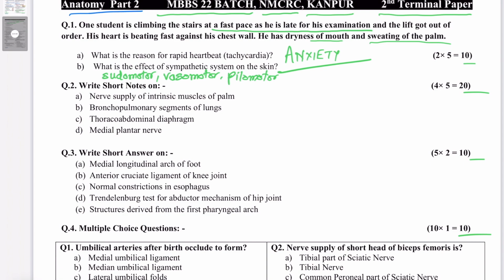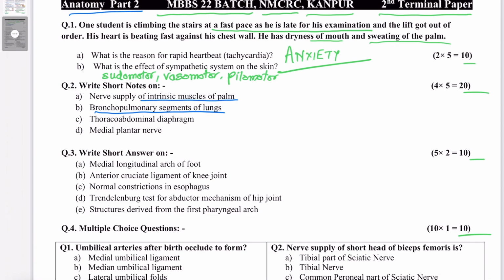Now moving to question number 2, write a short note on nerve supply of intrinsic muscles of palm. It's a very important question. I have made a video on this and uploaded the link. You can watch the video from that link. Next is bronchopulmonary segments of the lungs. Super important question. Remember, you should know this question before going for your exams, and you can read it and learn it from the book.